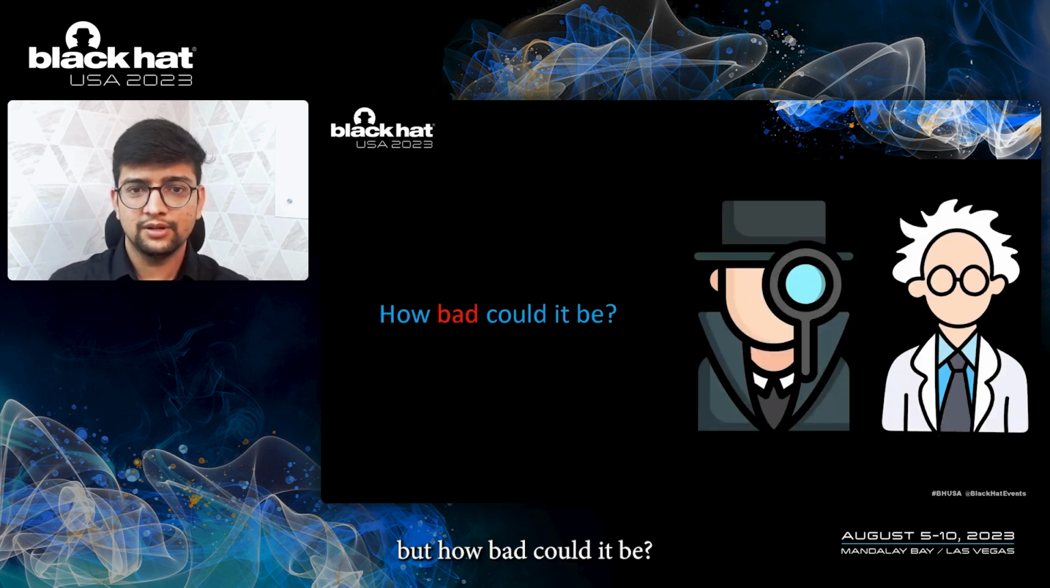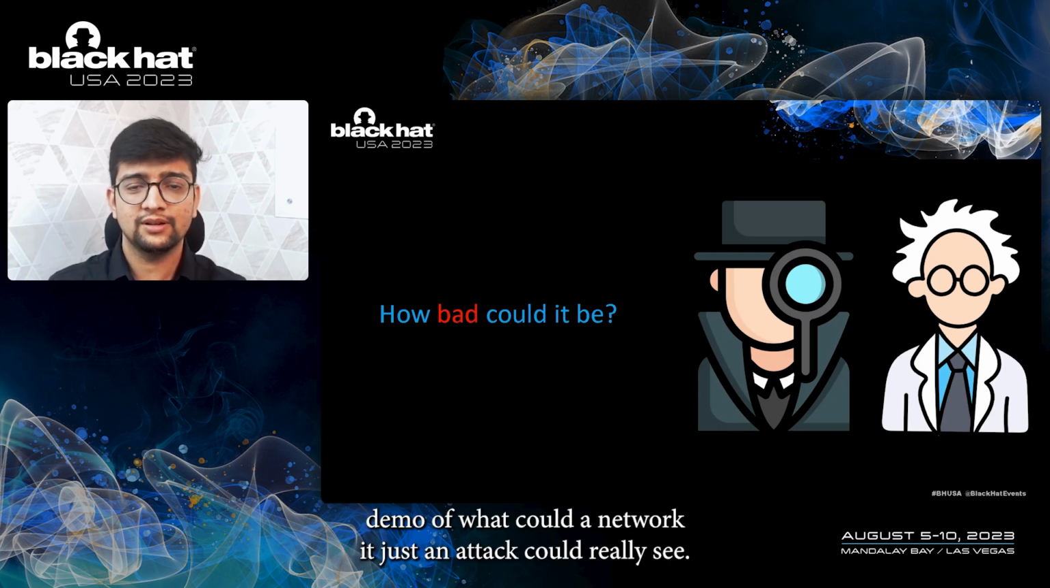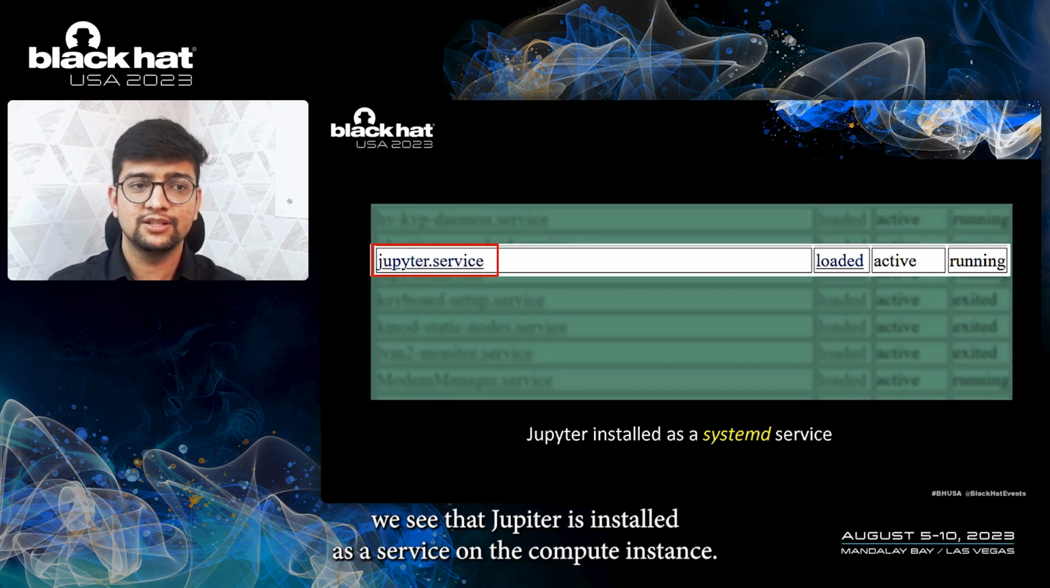But how bad could it be? For an example of what all could be exposed, here's a short little demo of what a network adjacent attacker could really see. While exploring the installed services on the compute instance, we see that Jupyter is installed as a service on the compute instance.